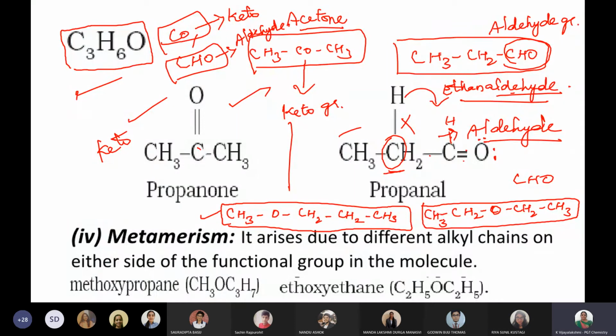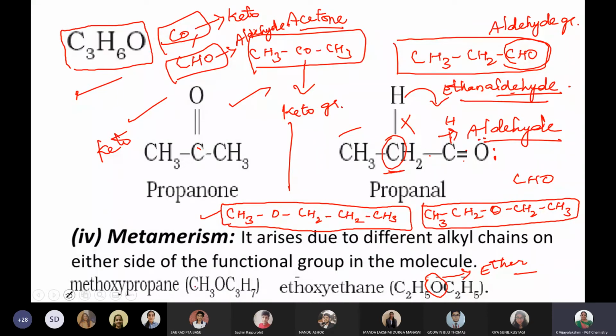Yes, C2, here C2, 1, 2, 3, 4. That means hydrogen here 5 plus 5. So that means here 5, here 5. So this is ethoxyethane. That means ethyl ether. Only one oxygen means it is an ether group. Ether group. So here what is it? Methoxypropane. So C3, that means 1, 2, 3. 3 carbons means it is a propane. 2 carbons means it is an ethane.